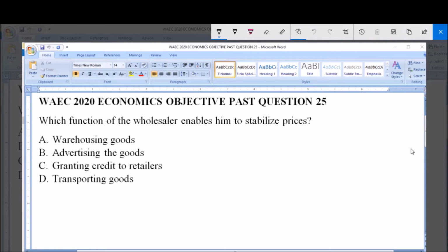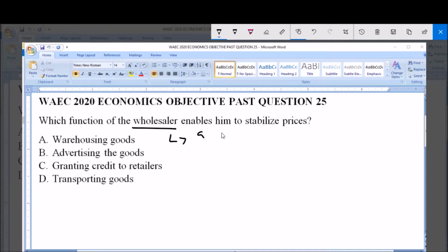Which function of the wholesaler enables him to stabilize prices? A. Warehousing goods. B. Advertising the goods. C. Granting credit to retailers. D. Transporting goods. Now, the wholesaler is part of the channel of distribution, and the wholesaler is